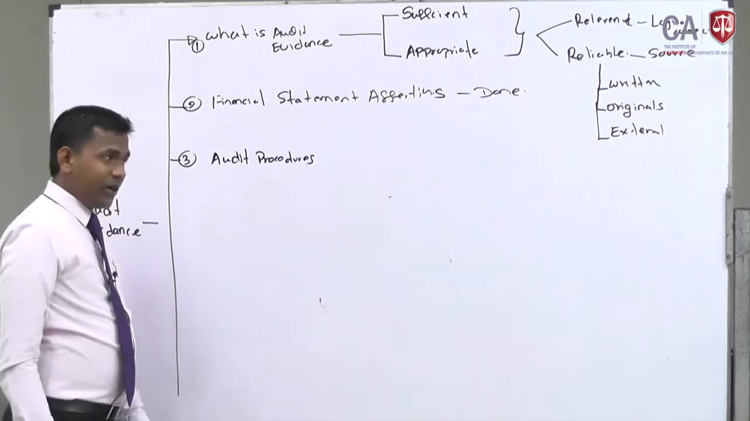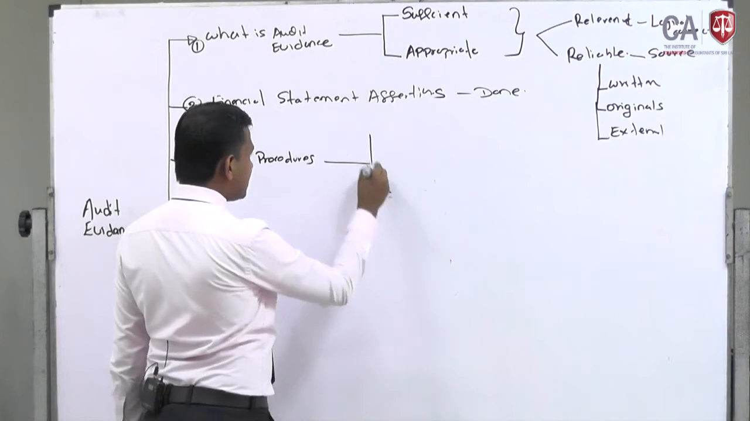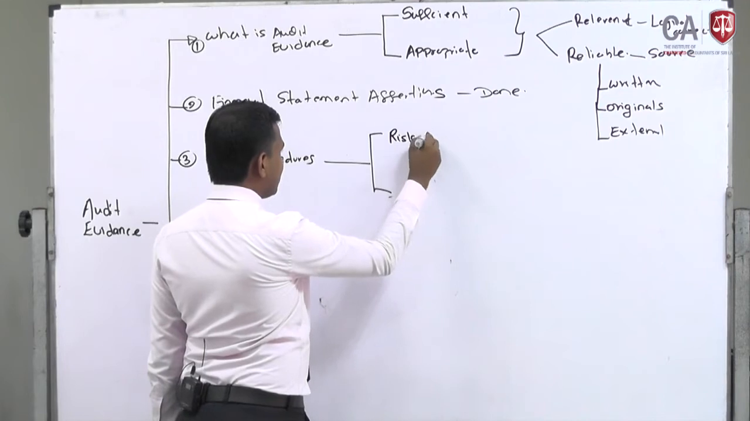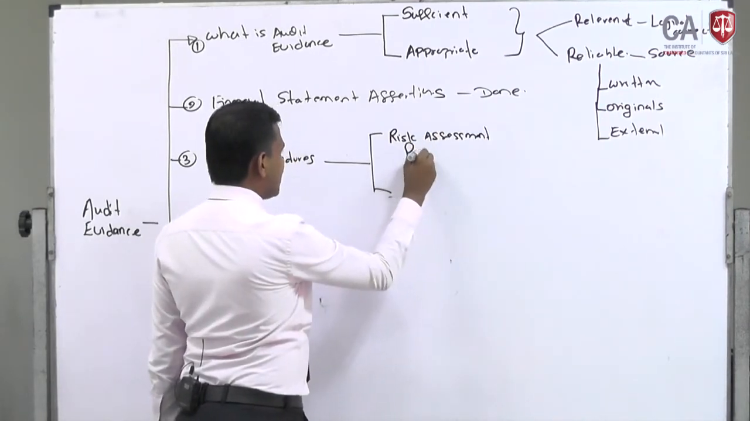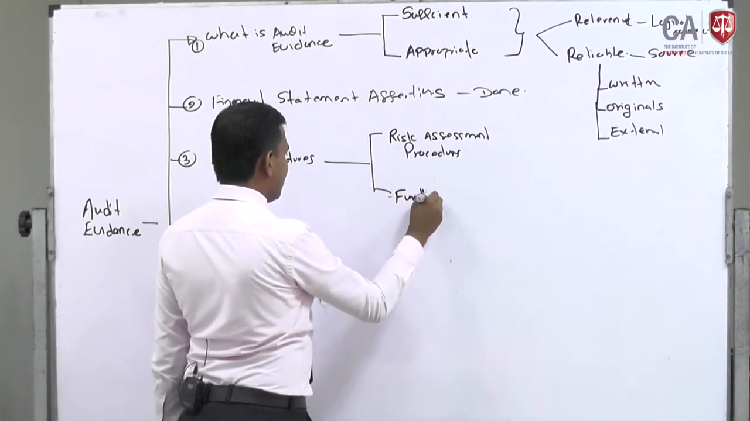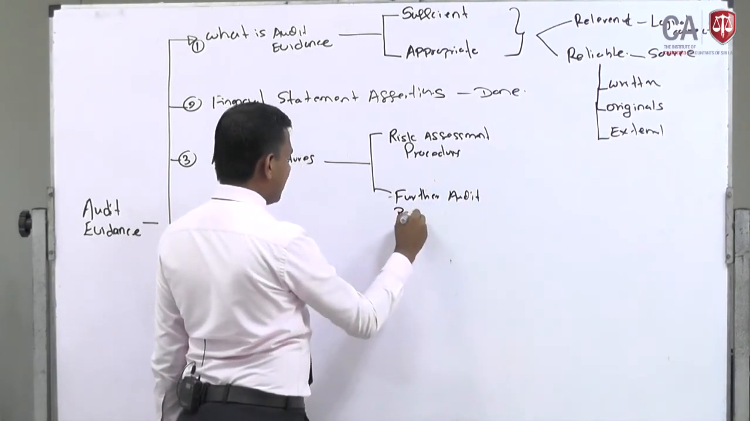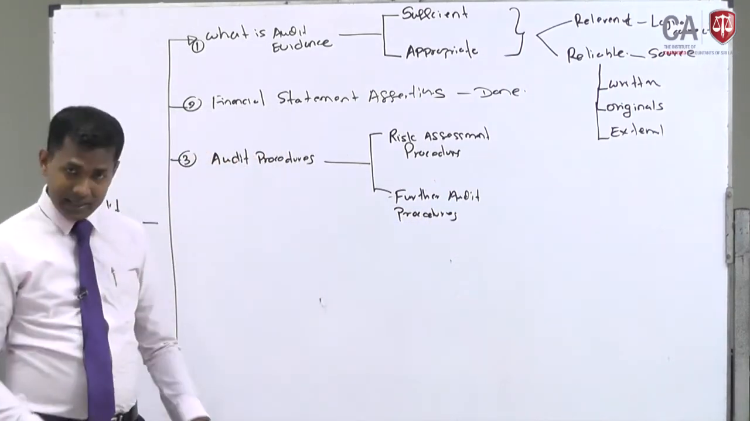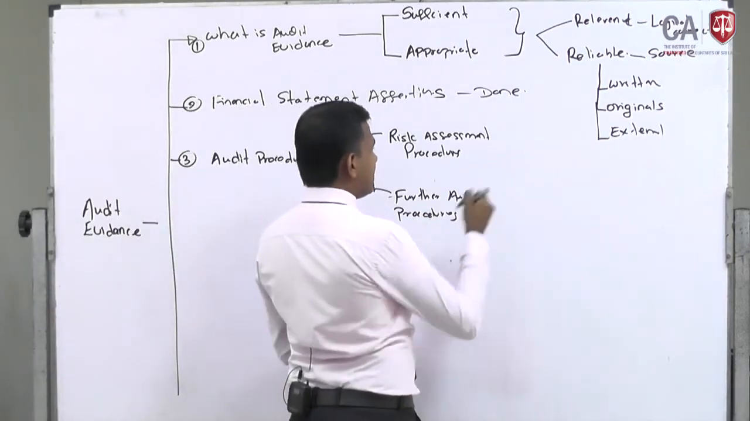Right. These audit procedures, we discussed last week, we basically divide into two classifications. Remember: risk assessment procedures and further audit procedures. We discussed this in the previous video. These risk assessment procedures, if you can remember, there were 4 of them. Can you tell with me?